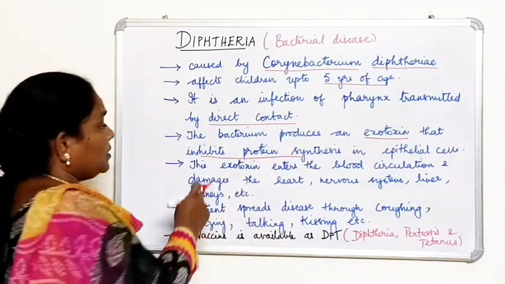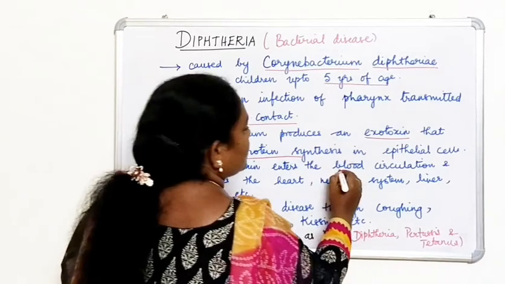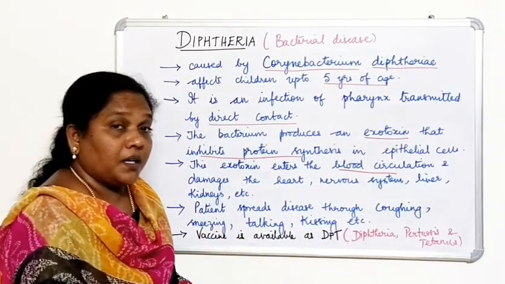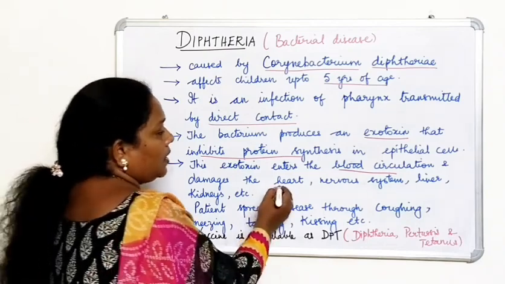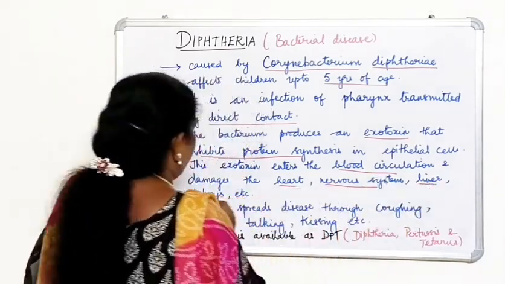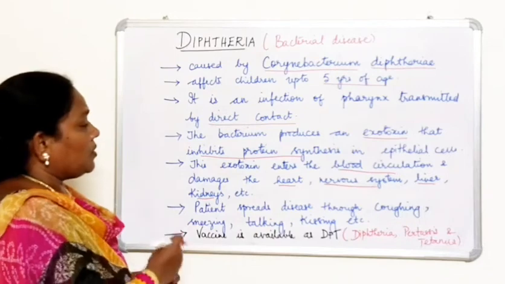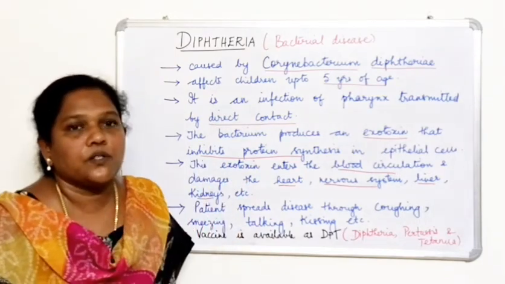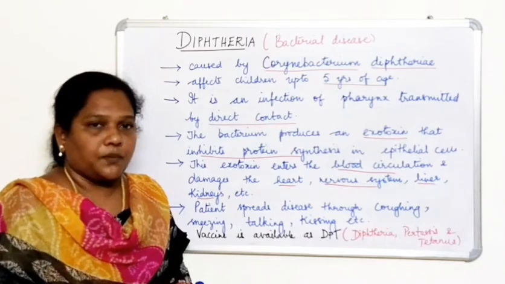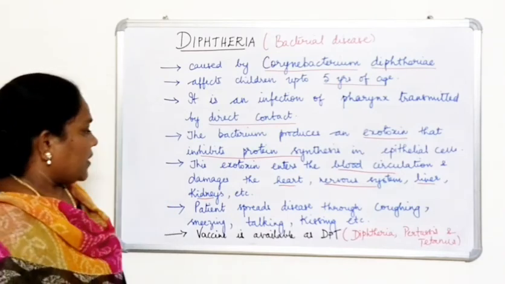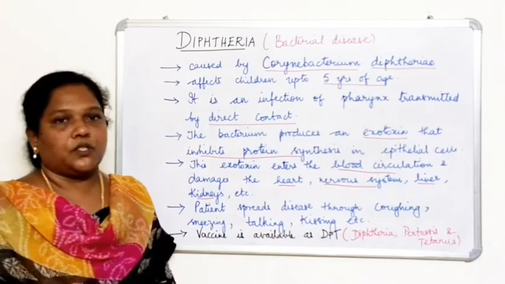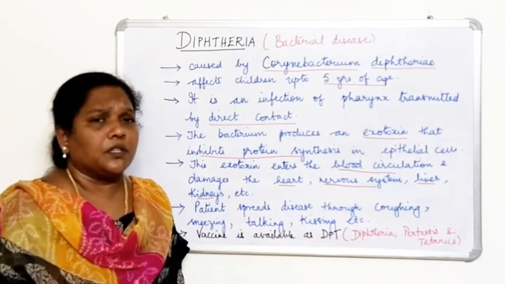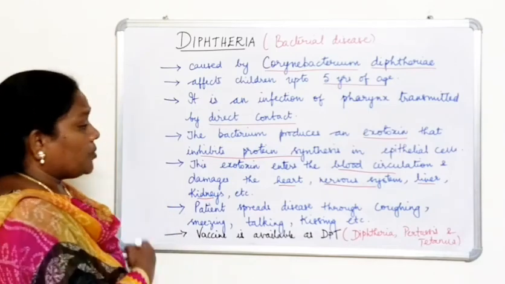This exotoxin enters the blood circulation, and it damages each and every organ present in the body. What are they? Heart, nervous system, liver, kidneys. All these organs are damaged by this substance called exotoxin, a toxic, poisonous substance. In the earlier stages, the patient will have a mild fever, sore throat, just a little throat infection. But in severe cases, what will happen?